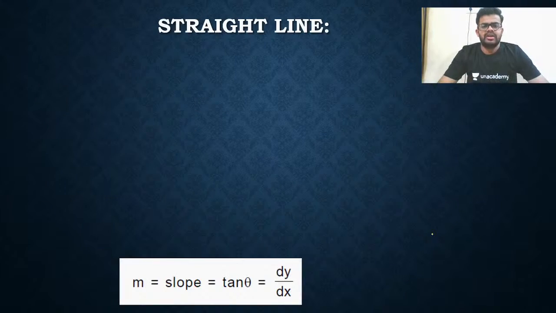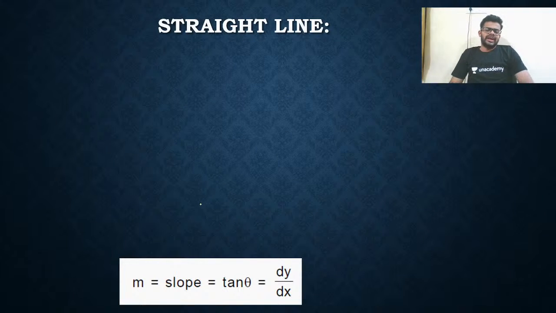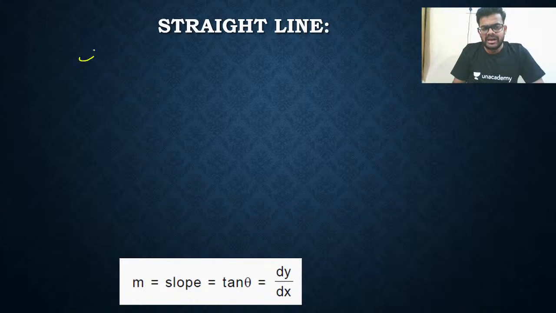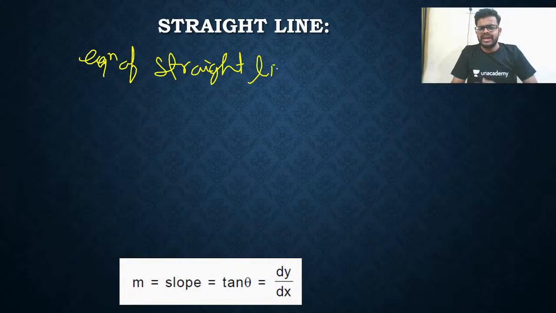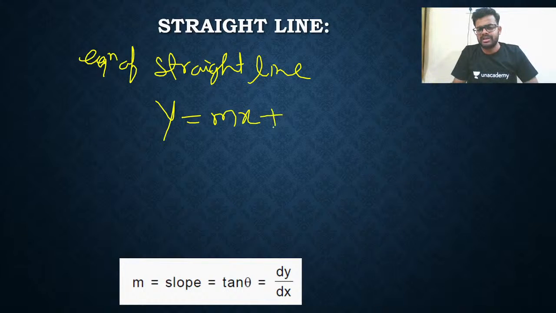So the first curve is straight line. My dear friends, first curve is straight line. I am starting with straight line because this is a basic curve. So remember, the equation of straight line can be given by y is equals to mx plus c, plus or minus c.